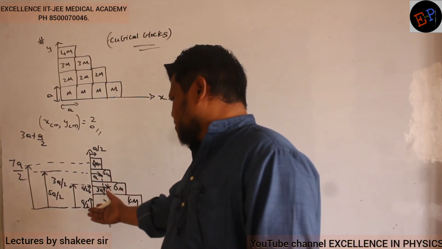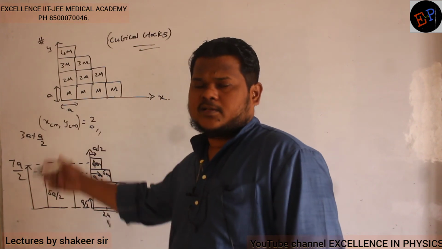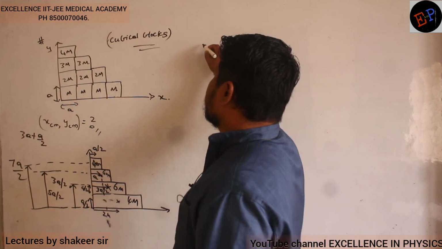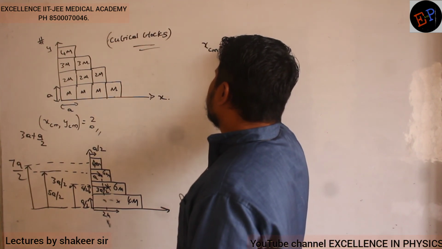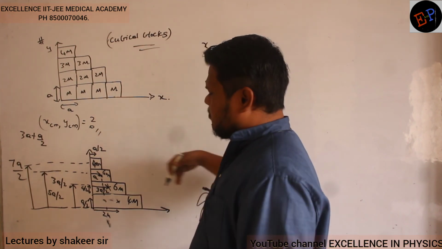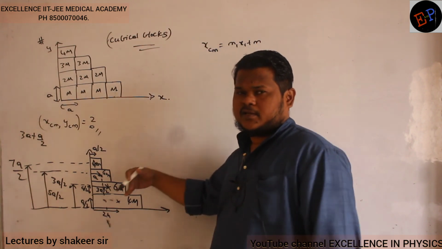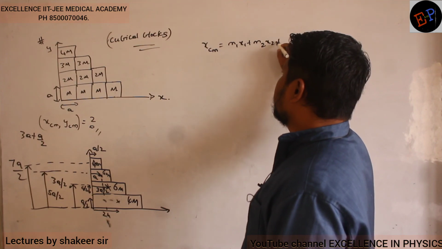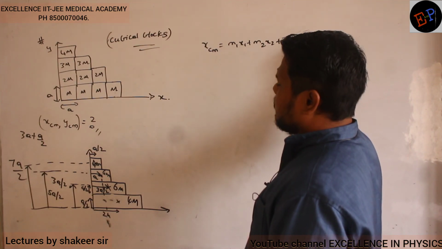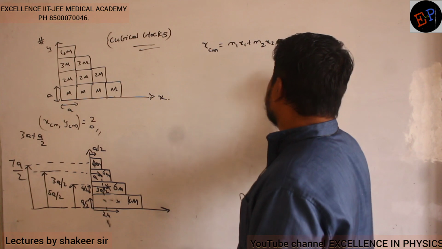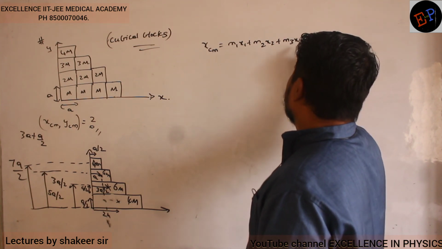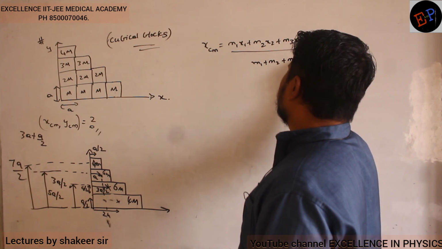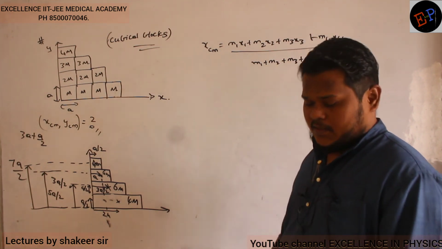Now we know all the positions of center of mass on the x-axis. All the positions we know on the y-axis also. Now just do the calculation. So therefore, x center of mass is how much? So m1, x1, all of them are on the positive x-axis only, no? No need of taking negative values, all values are positive. So m1 x1 plus m2 x2 plus m3 x3, total 4 blocks we have taken, no? 1, 2, 3, 4 blocks. Plus m4 x4 divided by m1 plus m2 plus m3 plus m4. Now do the calculation.